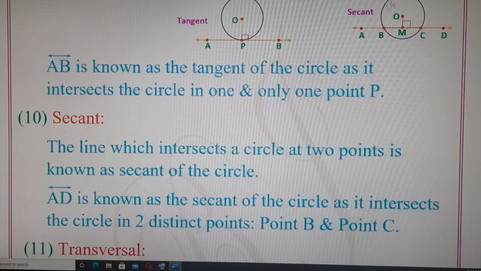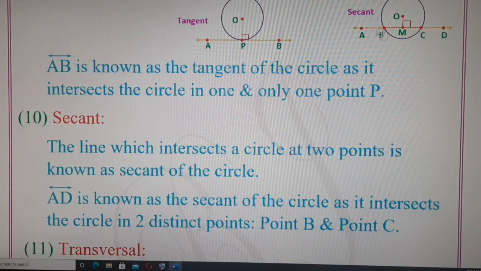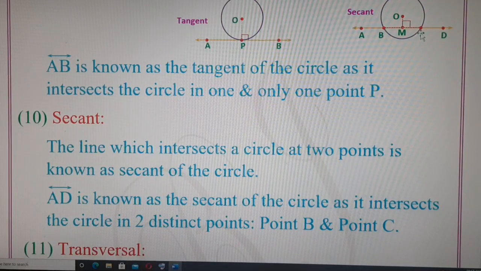If we observe in this diagram, the circle is given and the line is passing through the circle, but the line is touching the circle at point B and the line is touching the circle at point C. So this line AD is intersecting the circle at two different points, at two distinct points, point B and point C. So we can say line AD is the secant of the circle. Secant means a line which intersects the circle in two different points. Line AD is intersecting the circle at two different points, point B and C. So line AD is called the secant of the circle.